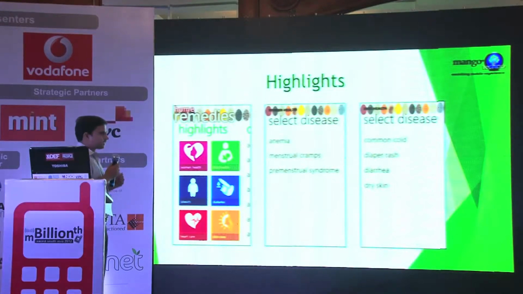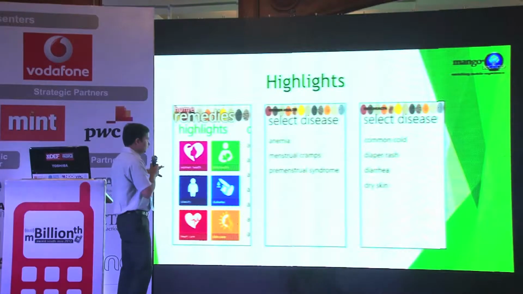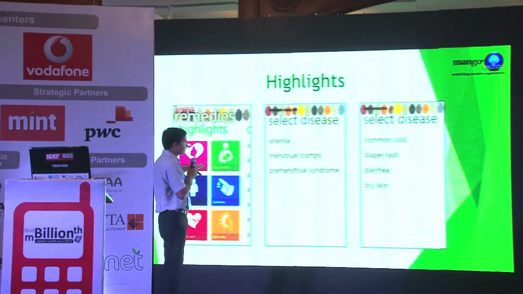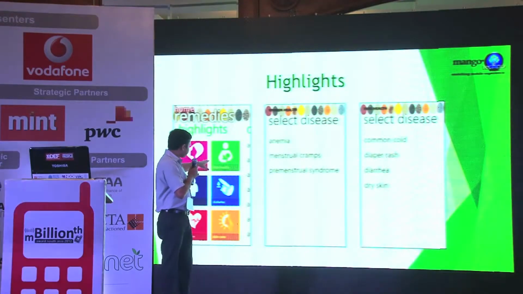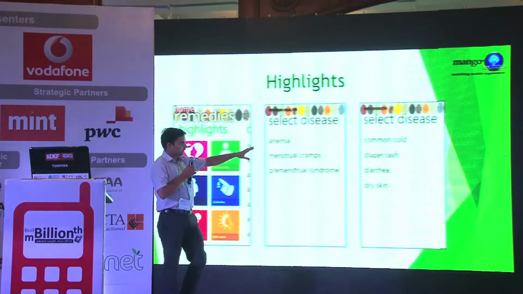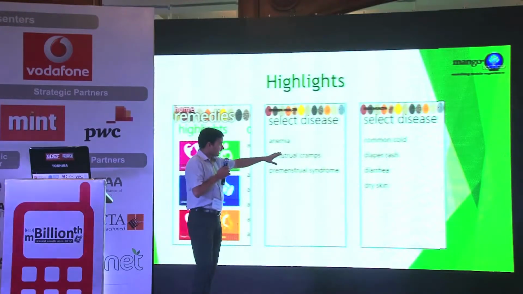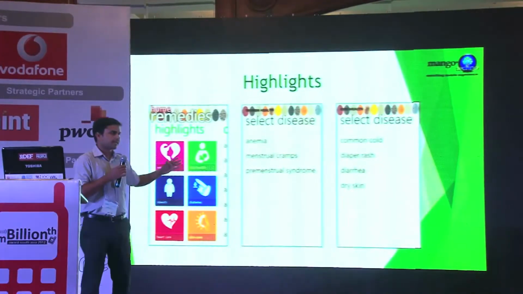The application basically starts with the tip of the day feature, which is not shown in the picture. If it is interesting to you, you can share it with your friends and family over Facebook and social media. We have one highlight section which talks about women's health and kids' health. If you tap on any of the highlight tiles, you will have a list of the diseases related to a particular category. For example, if you tap on kids' health, you have a list of the common diseases or ailments. If you tap on any disease, you will have the corresponding remedies for that disease.